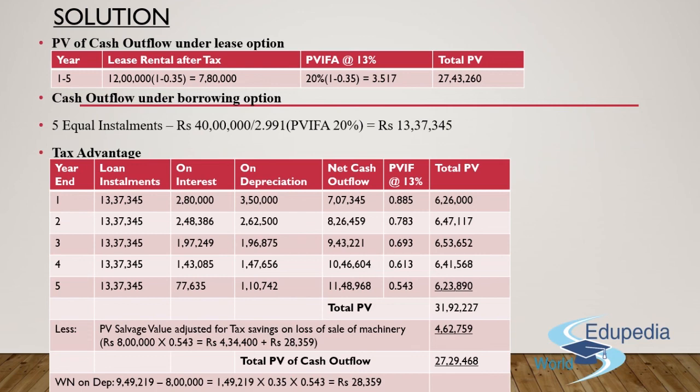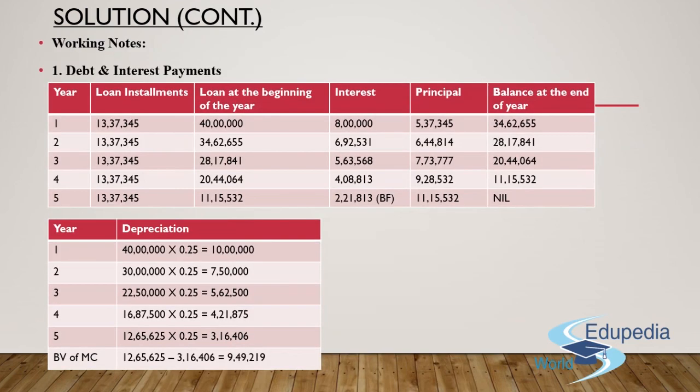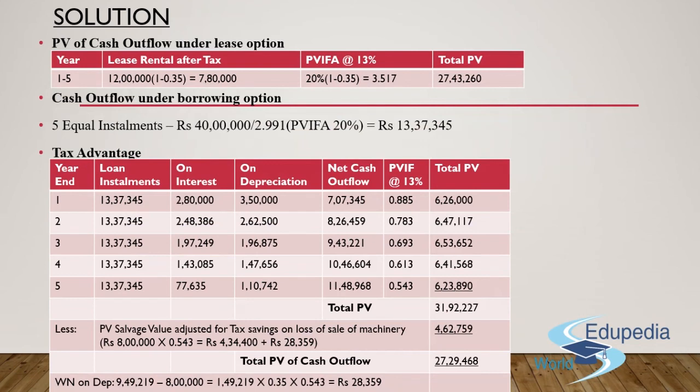Now, in the question we have also already found what should be charged as the amount of depreciation in each of the 5 years. It has to be 10 lakh for the first year, 7 lakh 50,000 for the second year, 5 lakh 62,500 for the third year, and so on. The same needs to be multiplied with 35% for each year's taxation. You'll get the tax saving, which is 3 lakh 50,000 for year 1, 2 lakh 62,500 for year 2, and so on. A similar exercise needs to be repeated for year 3 and year 4, and accordingly you'll get the figures of all these years.